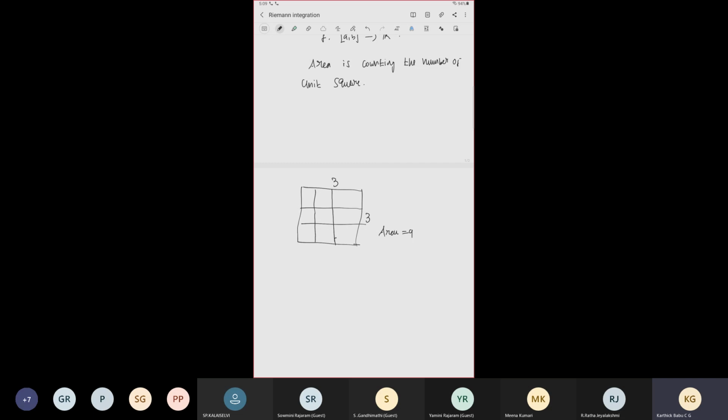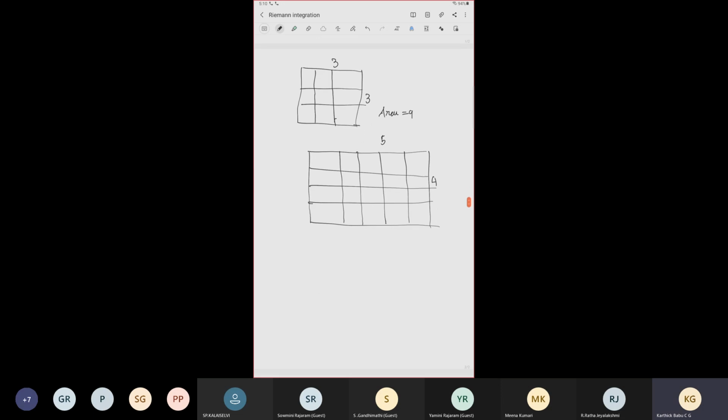Similarly for a rectangle, say 5 centimeters by 4 centimeters. If we count the number of unit squares, it will be 20. So it is length into breadth.